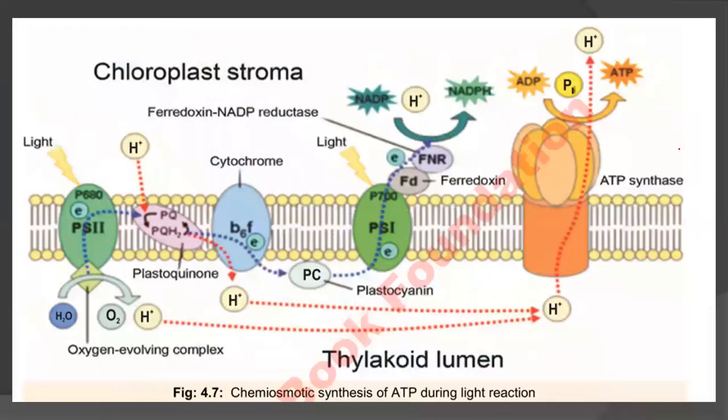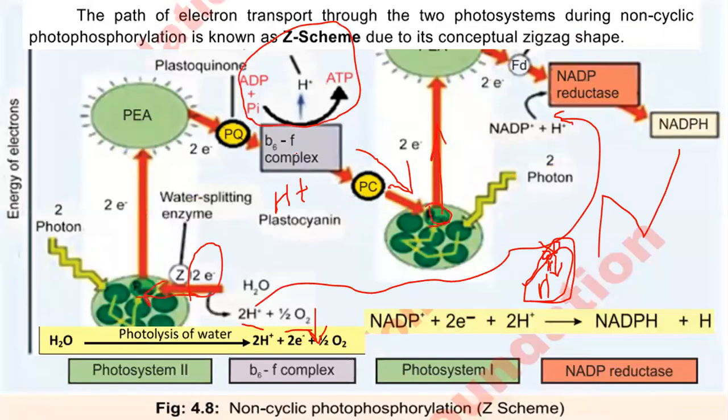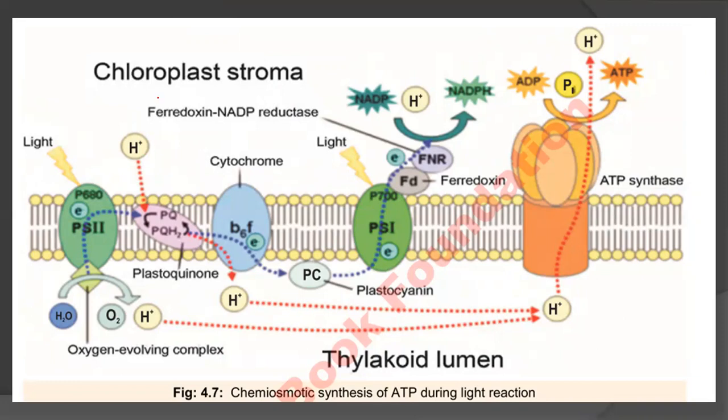So let's talk about chemiosmosis, the chemiosmotic synthesis of ATP during the light reaction, which is done in this reaction where the electron is moving through the B6F complex. Okay, so this is the chloroplast stroma, and from here this is the thylakoid membrane.